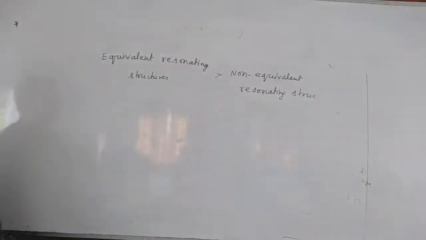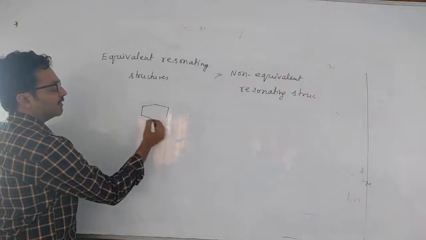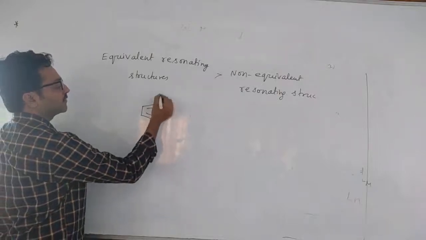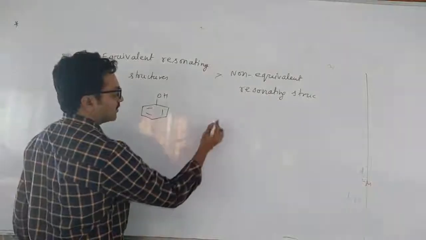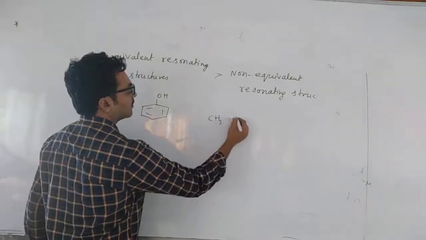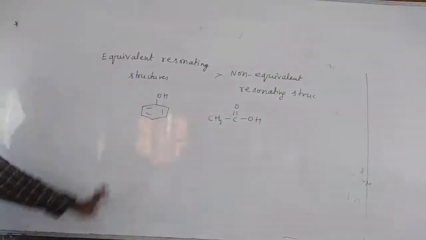Based on this, we will see one question. Which is more acidic among phenol and acetic acid? After that, I will give one acidity order chart. Tell me, which is more acidic among phenol and acetic acid?